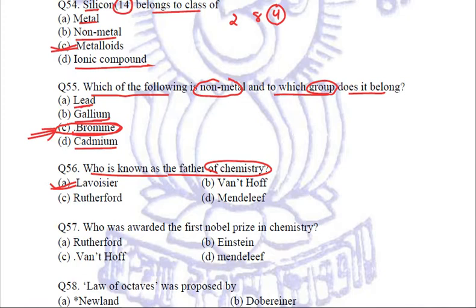Next is, who was awarded the first Nobel Prize in chemistry? It was Van 't Hoff. Now these are the type of questions in which the simple basic rule applies. If you know the answer, it's correct. If you don't know the answer, you cannot actually guess it.